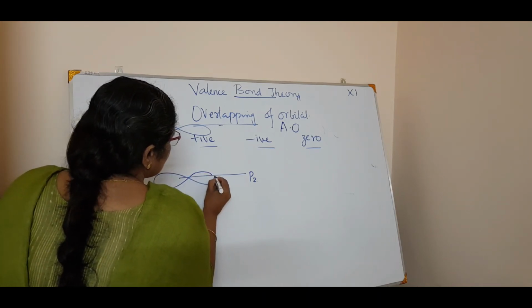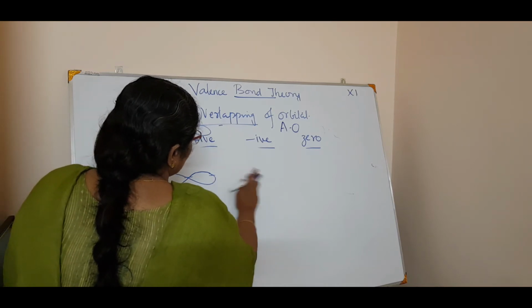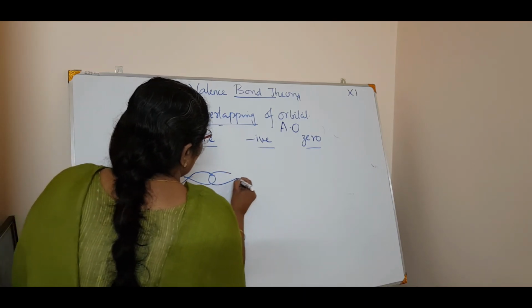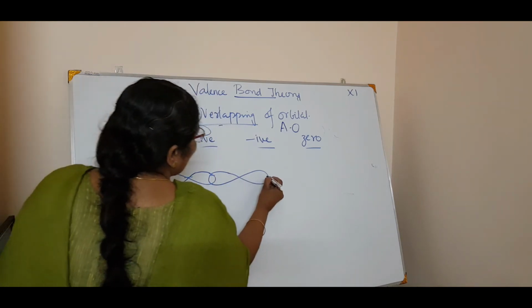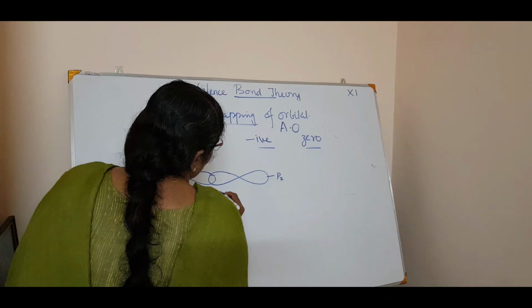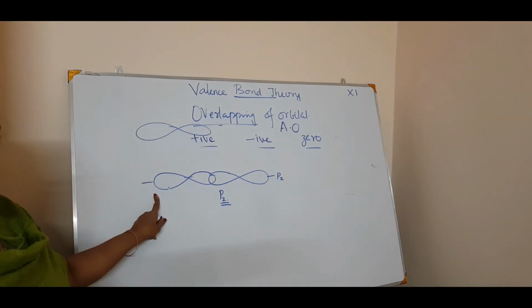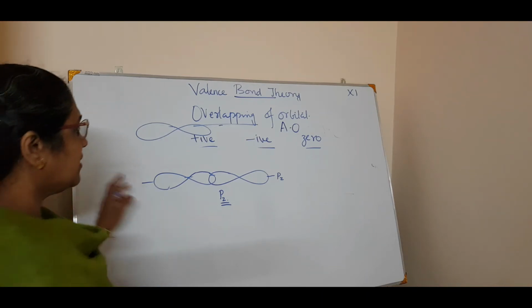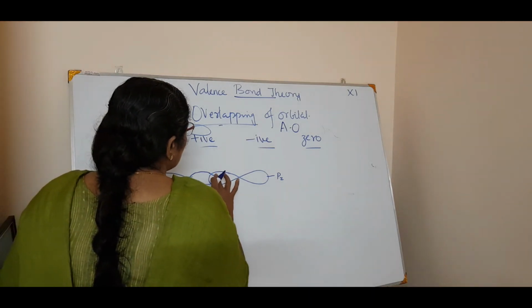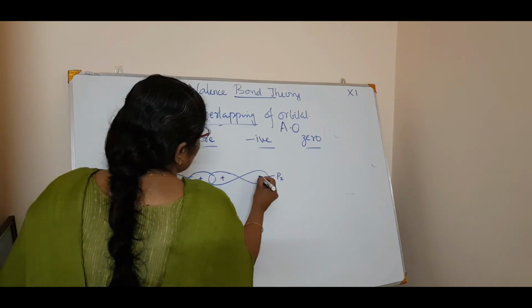This is the first overlap, don't get confused, and this is the second overlap. The axis is pz and this is the pz orbital. Listen very carefully. In the textbook you will come across this plus and plus here, and minus and minus here.